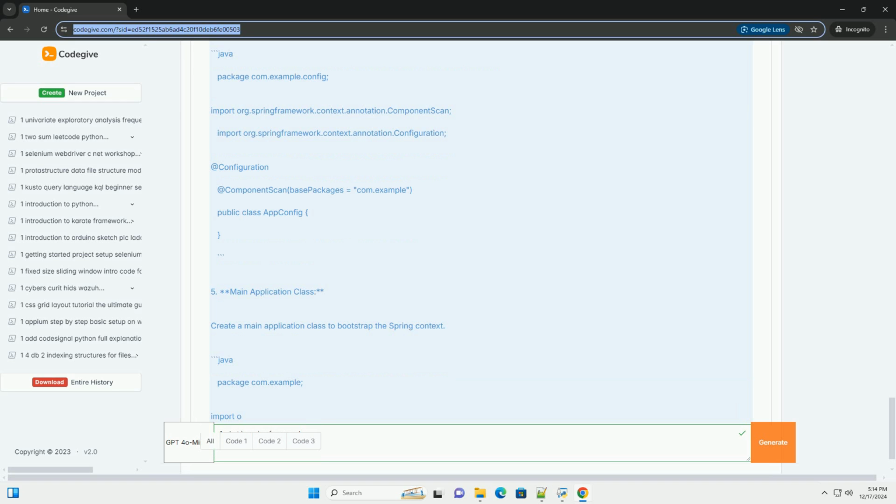Conclusion. This tutorial provided a basic overview of the Spring framework along with a simple example of how to set up a Spring application using IOC and MVC principles. Spring is a powerful framework that can be used to build complex applications efficiently, and this example is just a starting point to explore its many features. For more advanced topics, consider looking into Spring Boot for rapid application development, Spring Data for data access, and Spring Security for securing your applications.